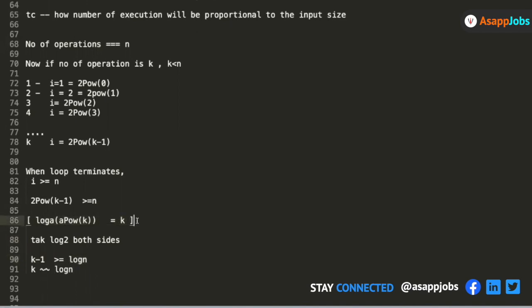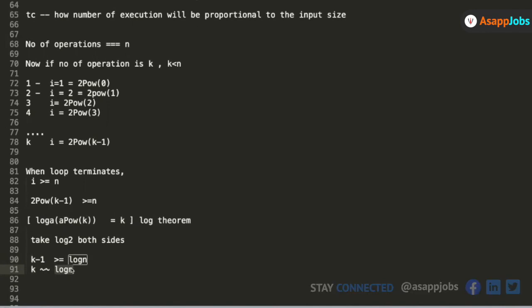This is the theorem of the log theorem. In order to solve this mathematical equation, I take the log on both sides. What I got on the left was k, and on the right what I got is log of n. So now I can say that k is proportional to log of n. That is why the time complexity is logarithmic, log of n.